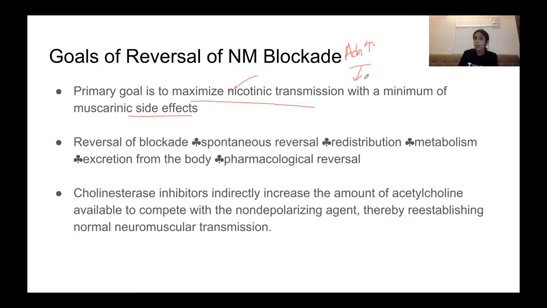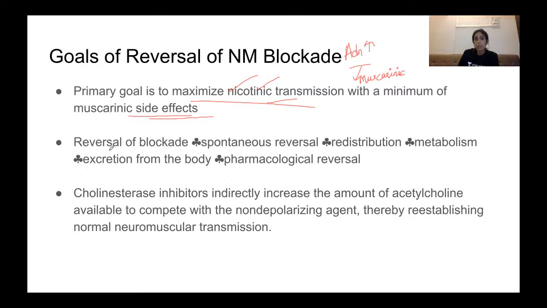This acetylcholine can also bind to the muscarinic receptors, and this binding can cause a lot of side effects like increased secretions from the various glands, vomiting. So the main goal is we need to promote neuromuscular transmission, nicotinic action, not the muscarinic side effects. So that is the goal. How this is accomplished, I shall be telling you shortly.